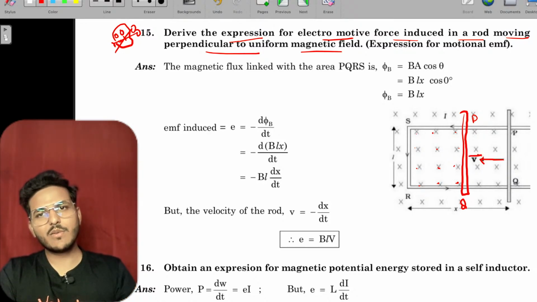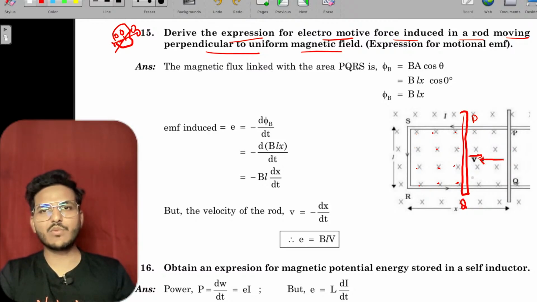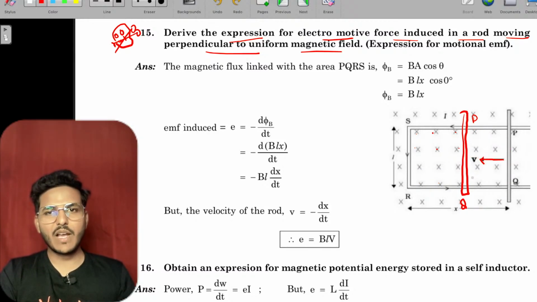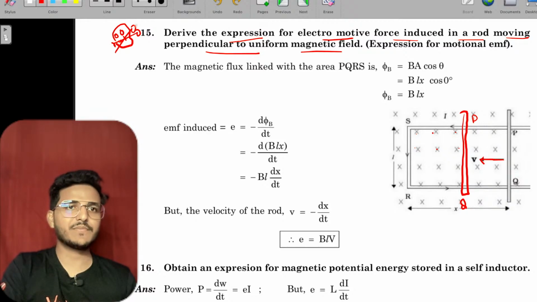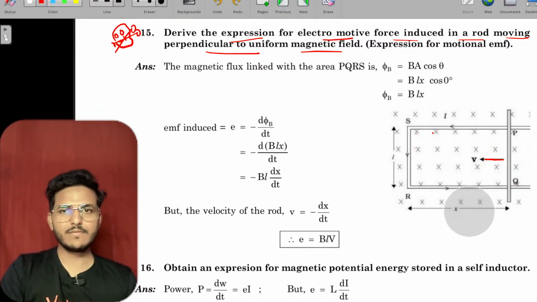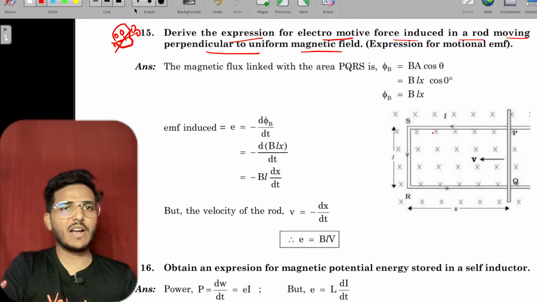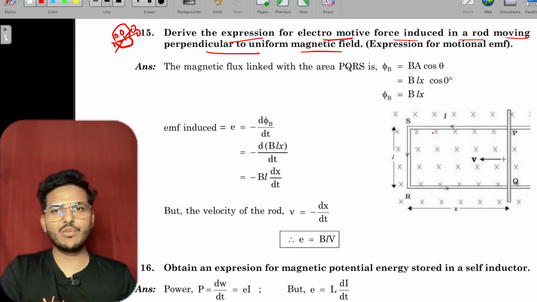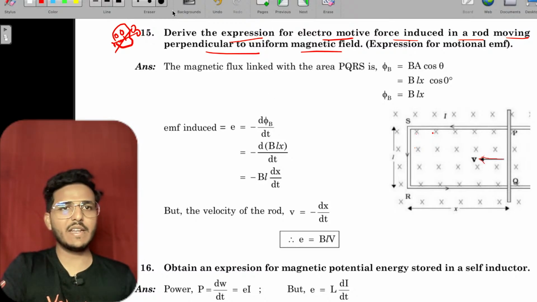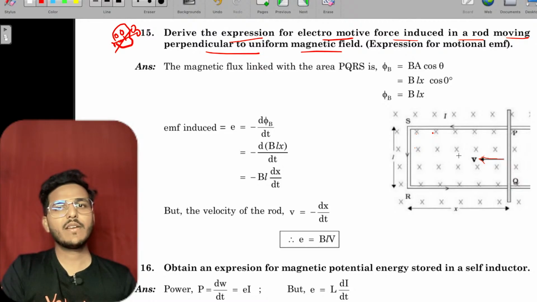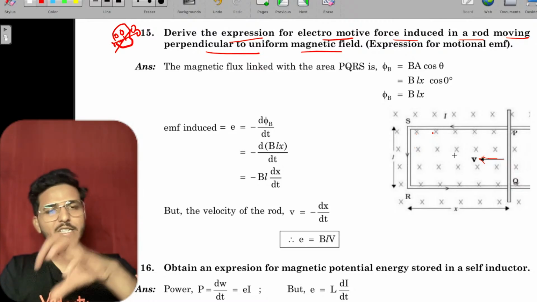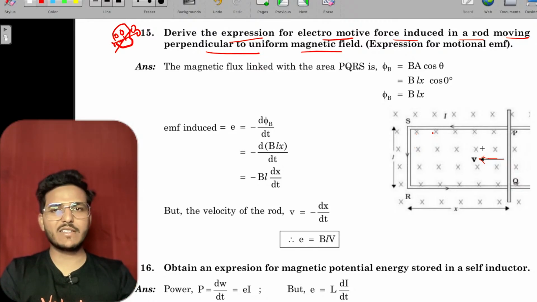If it moves outward, these magnetic field lines increase. That means if I change the position of the arm PQ, it changes the magnetic flux inside the loop.